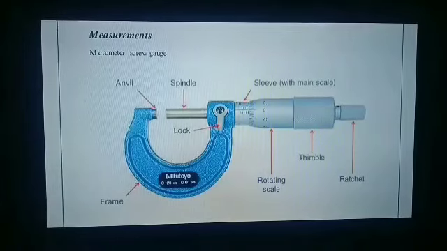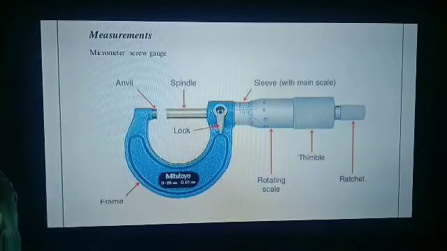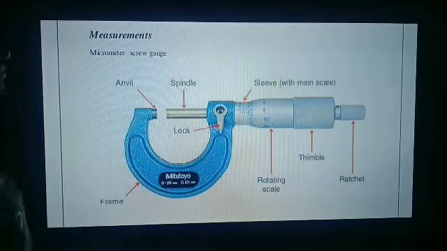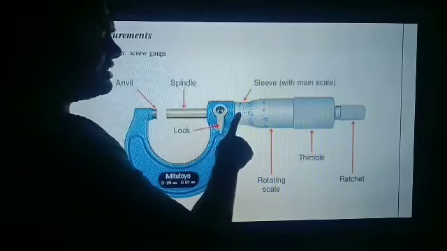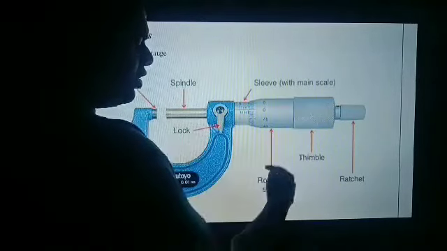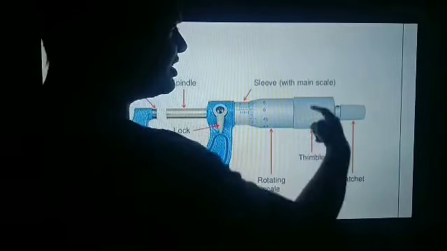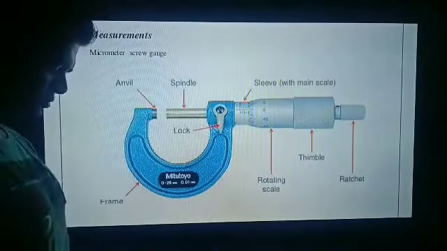Another instrument in your syllabus in the first chapter is the screw gauge. These are the main parts of the screw gauge. This is called the anvil or stud. This is the spindle. This is the main scale, or you can say sleeve. This is the circular scale or rotating scale. This is the thimble and this is the ratchet.